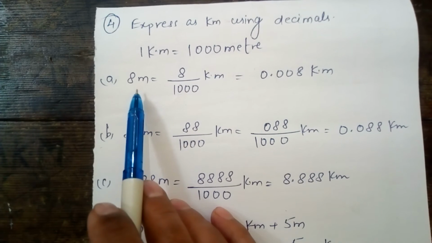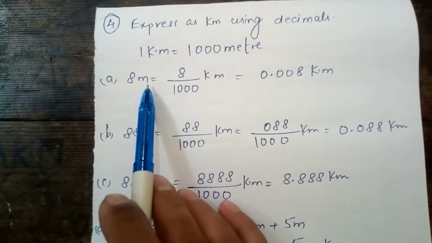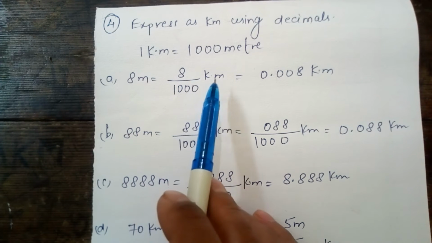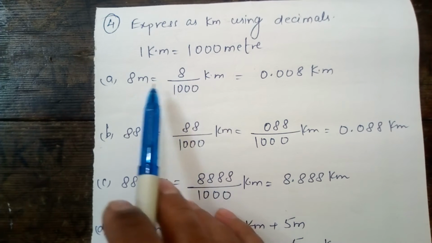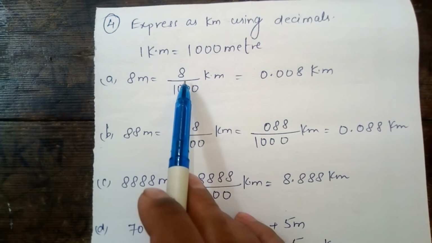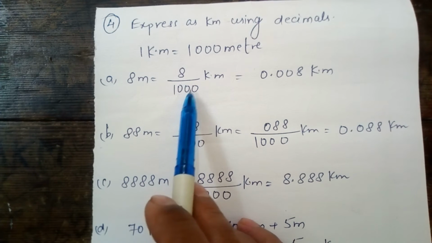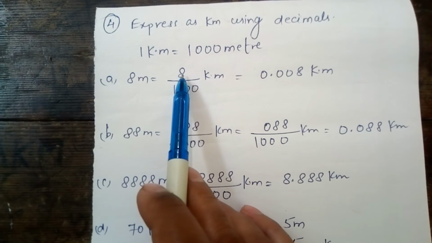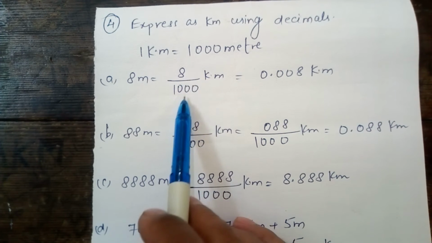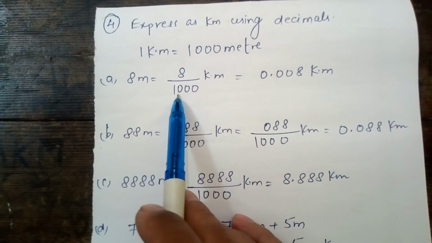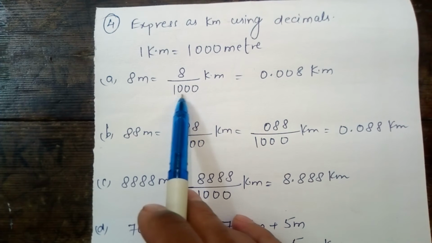Your question is 8 meters. 8 meters is equal to 8 upon 1000 kilometers. That's why meters are converted to kilometers. This is 8 upon 1000. As you are looking, in the numerator is 8, this is only one digit. And in the denominator this is 1000. In 1000 the number of 0s is 3.